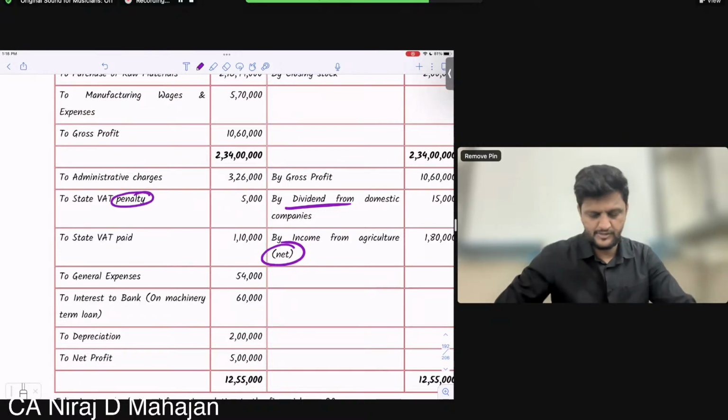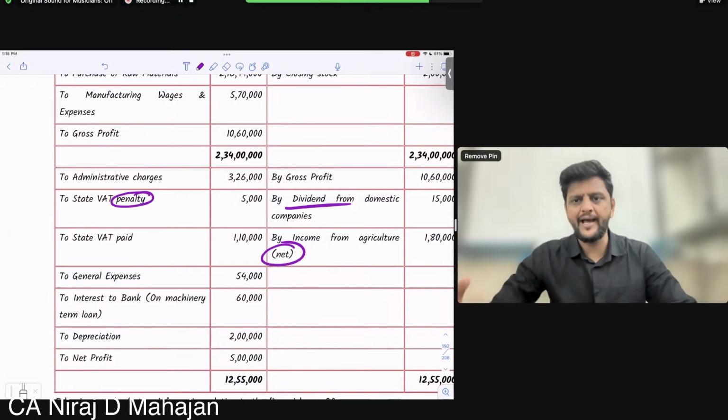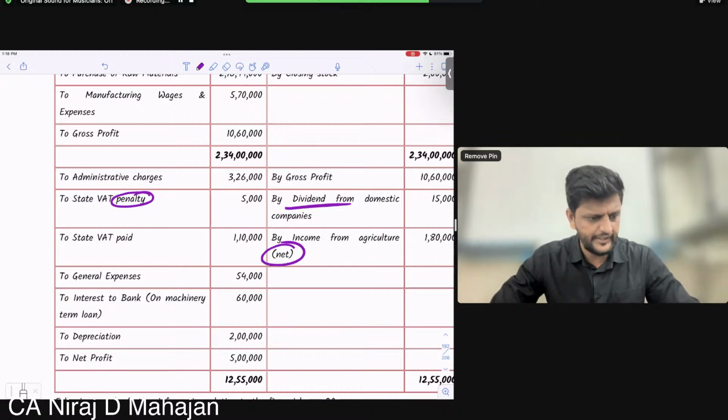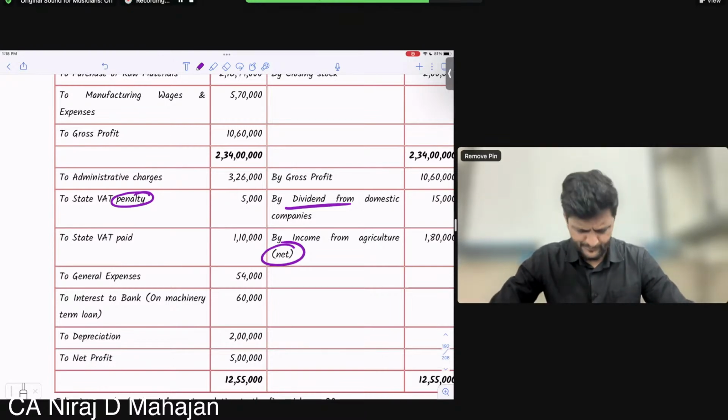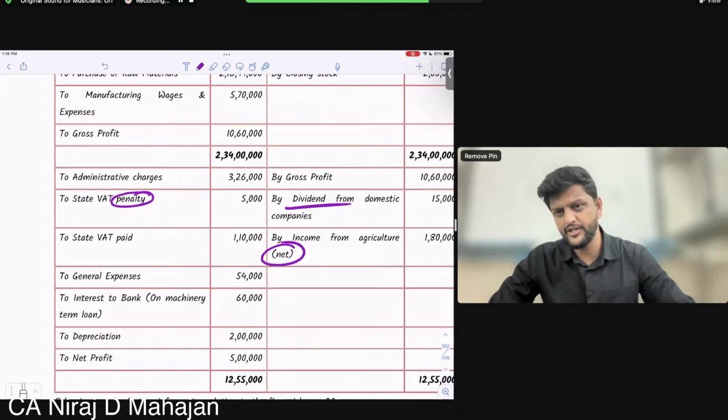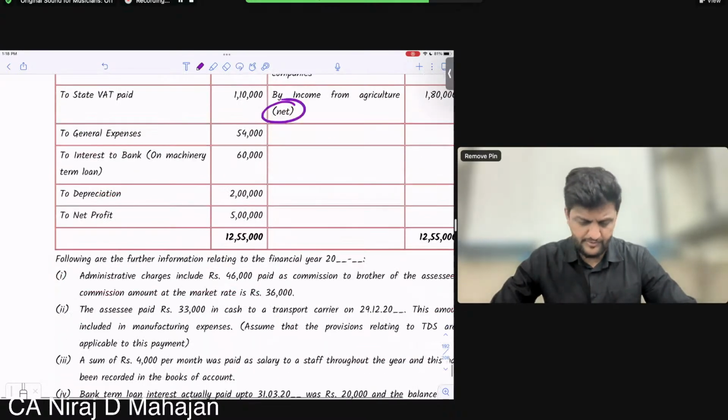Value-added tax, indirect taxes, penalty. Then state VAT paid, actually paid, again indirect taxes. Clear till here? Then general expenses, then interest paid to bank on machinery term loan, no problem. Depreciation, that is book depreciation, not allowed. We allow only income tax depreciation.